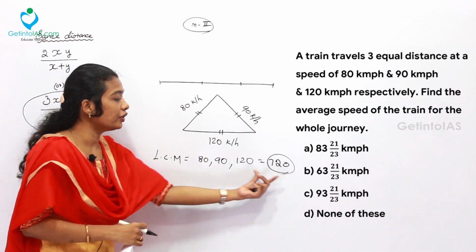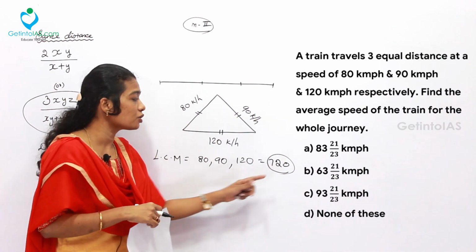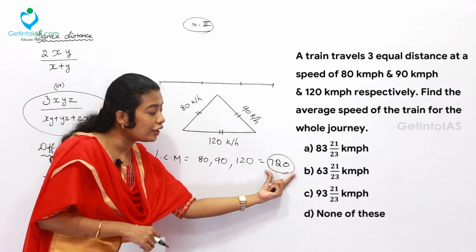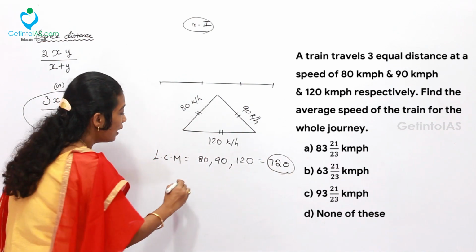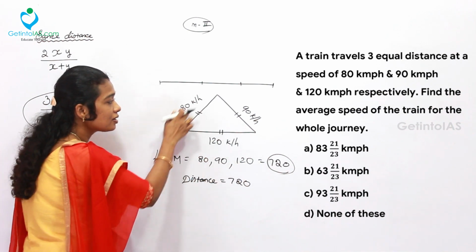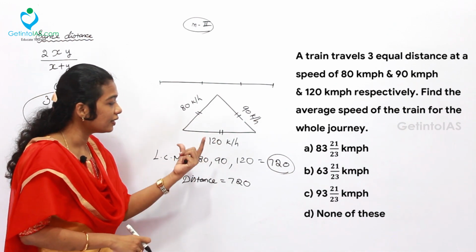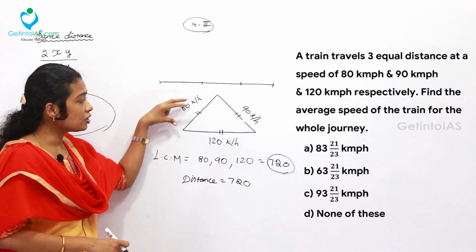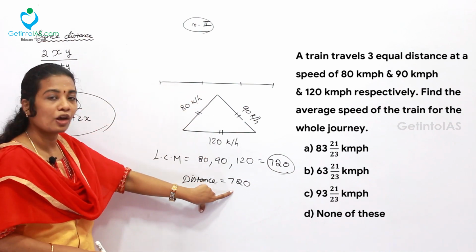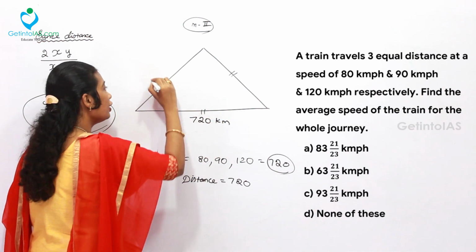So, what is to be taken with the LCM value? I have always said that for different units, you consider this as 1 unit. But for same distances, you can directly take this 720 LCM value as the distance. Distance equal to 720, 720, 720 everywhere because there are 3 equal distances, right? So you take the direct LCM as the distance for every part. It is not the overall distance. Here, one part of the distance is 720. Now, I am marking the 720 km over every part.